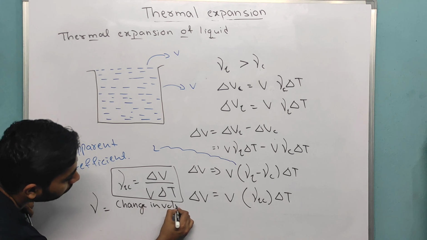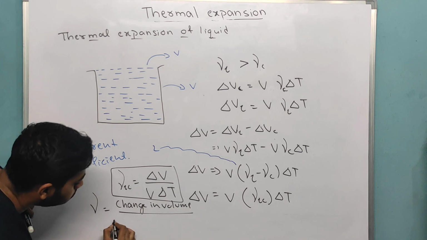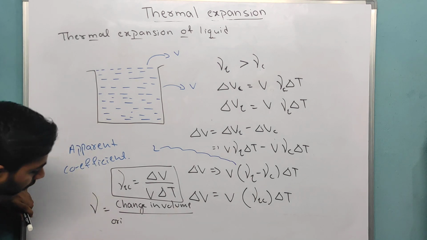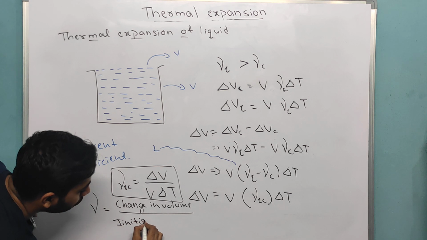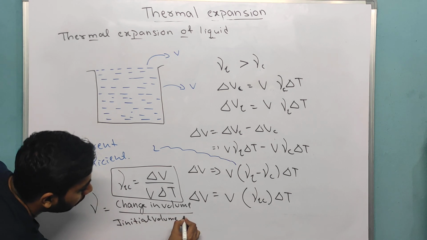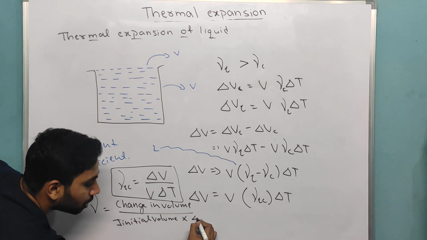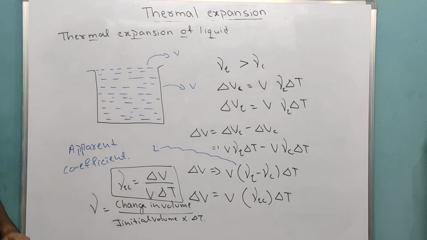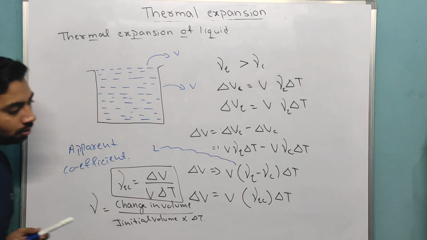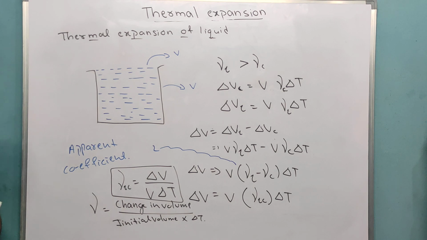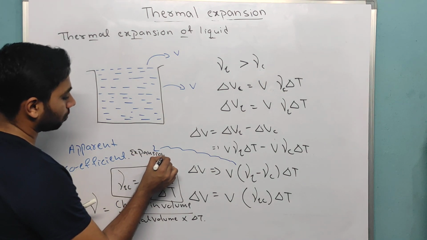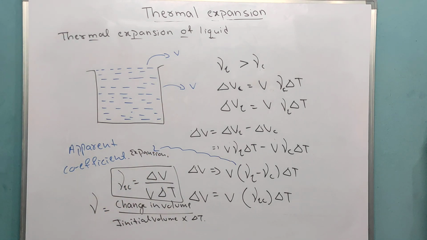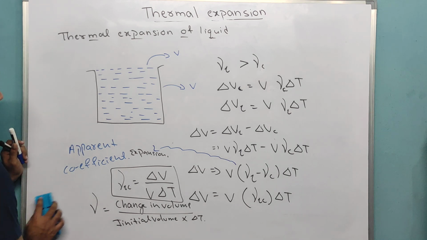change in value divided by initial value into change in temperature, ΔT. Okay, now this is called the apparent coefficient. Take note first: apparent coefficient of expansion. Apparent coefficient of expansion. Then I will tell you one good thing.